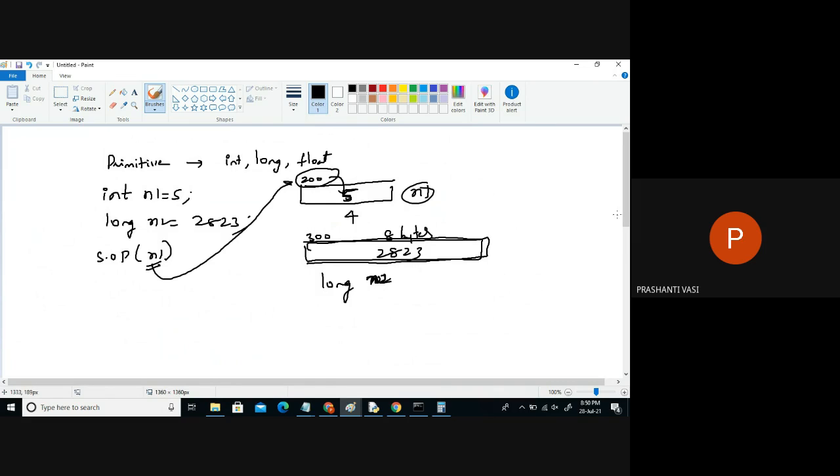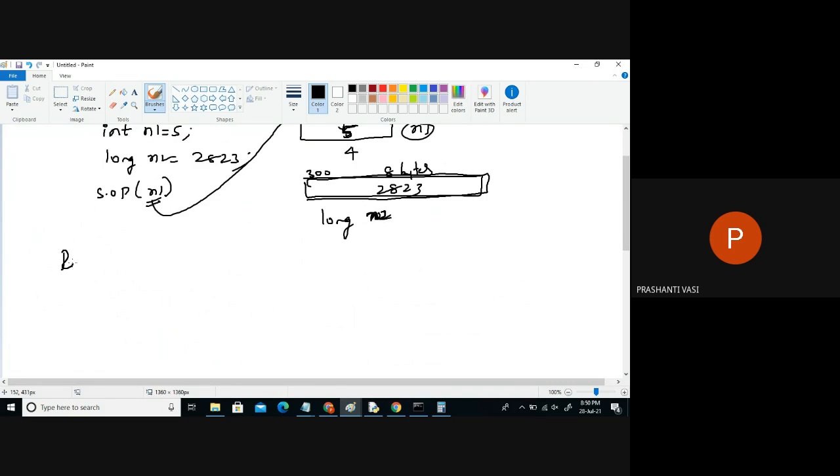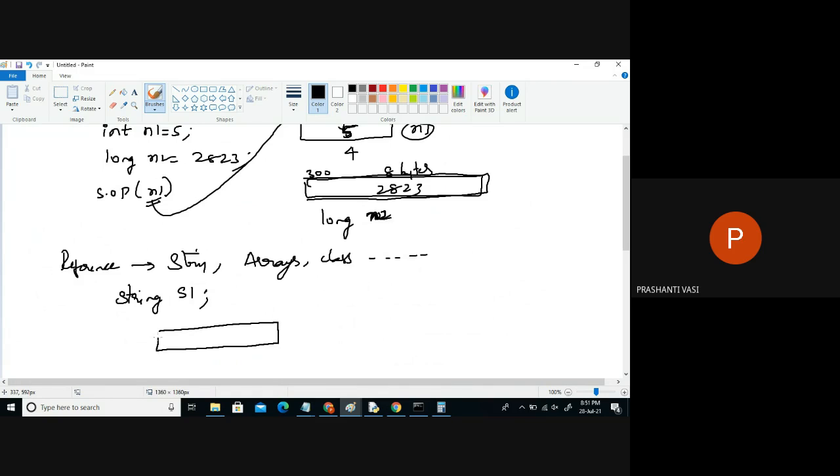But now references. So what is the meaning of references? Reference types are string and arrays. There are more: classes, interfaces, etc. So what this means is, if I declare any variable of string type, it will not hold any data at first. If I'm just writing like this, it will just declare a variable. Any reference variable is always of the same size, 8 bytes, S1. It may be located at some address.